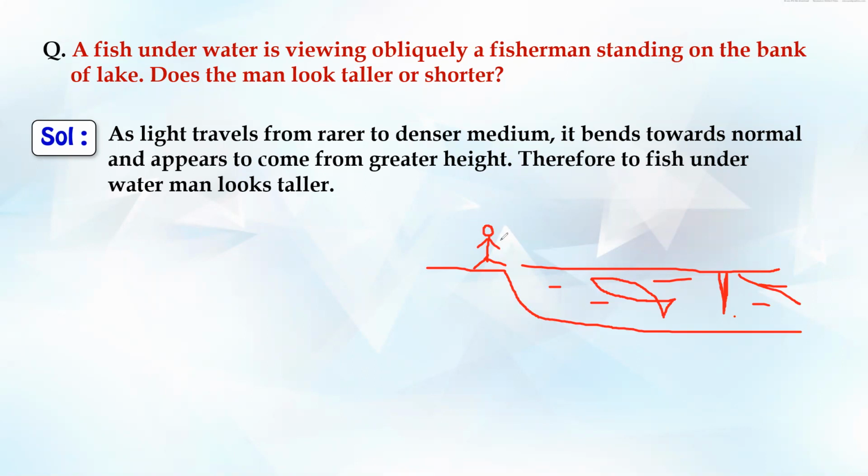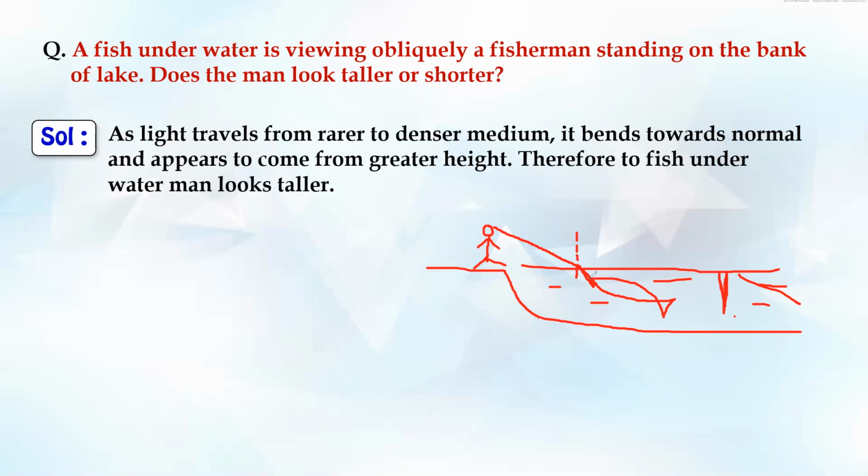Now, the fish is looking at him, so he is the source of light. So light will come from here. Light came. And we are drawing a normal here. Since it's coming from a rarer to a denser medium, it's going to bend. It's going to bend towards the normal. It bent towards the normal. Now this fish is looking through its eye, and the fish cannot make out whether the ray is bending or not. Same for us, our eye cannot perceive bending light. So the fish's eye also doesn't perceive bending of light.